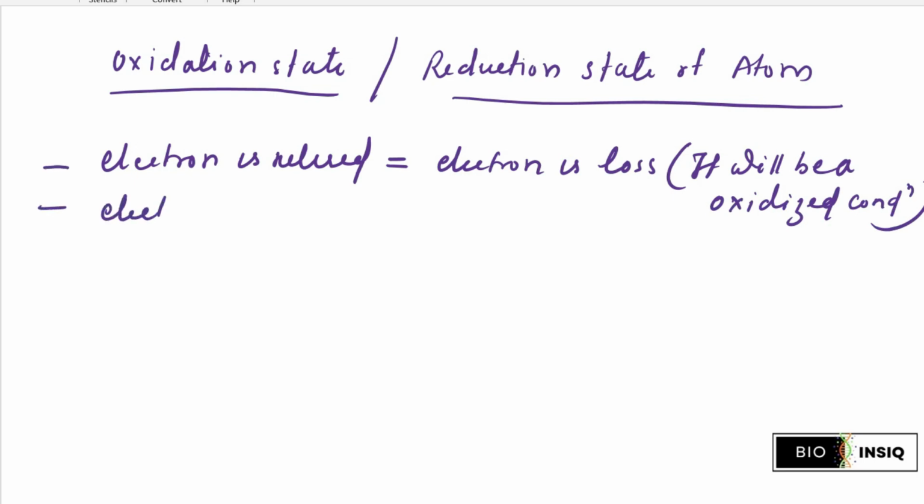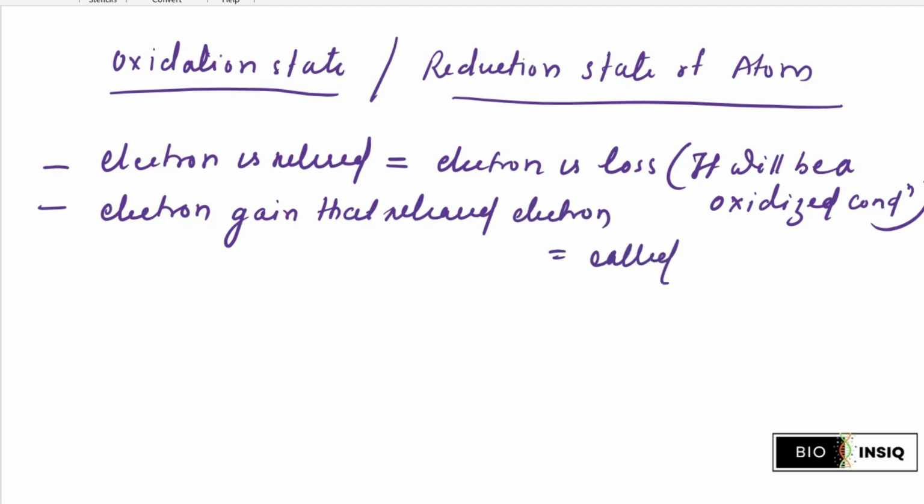Similarly, when an atom gains that released electron, it is called a reduced condition, right? You can easily understand this condition because it is a simultaneous process.